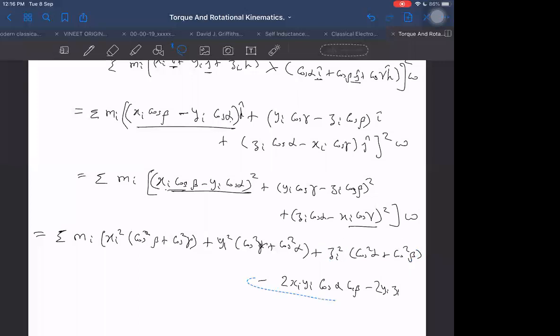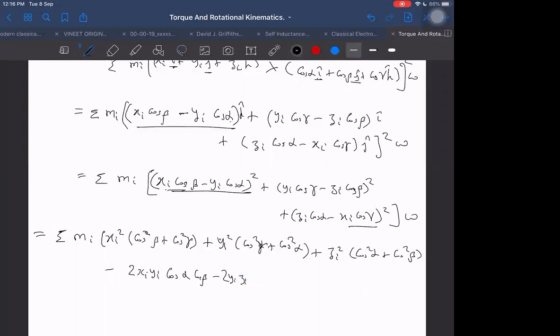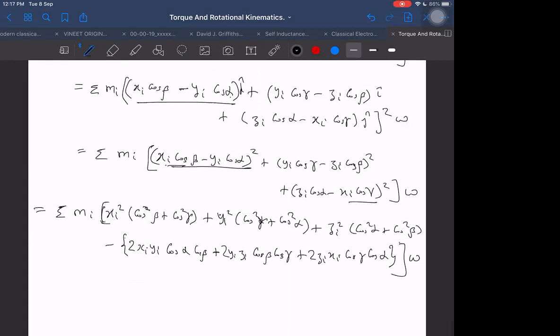Now minus I can take common from here. Minus taken common, inside we are left with plus yi zi cos beta cos gamma plus, taking 2 common also, zi xi cos gamma cos alpha. Right, this whole has to be multiplied with omega. This we are getting.